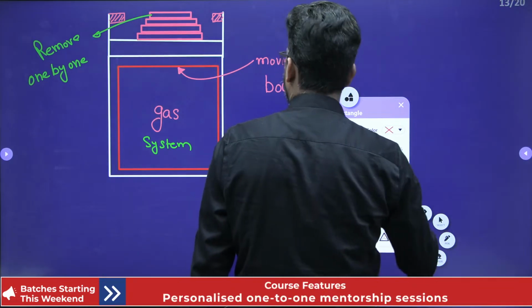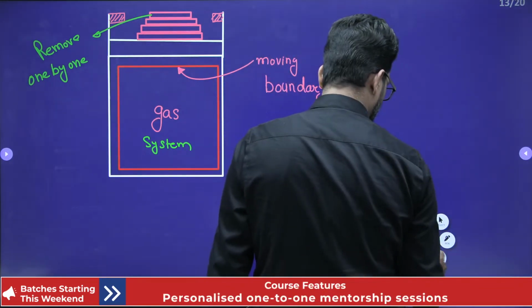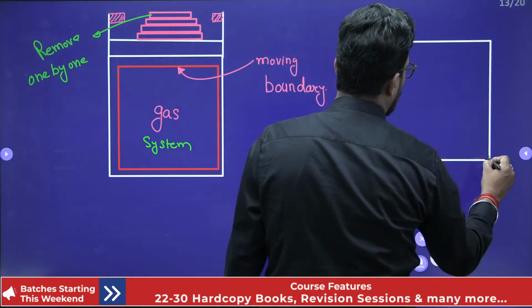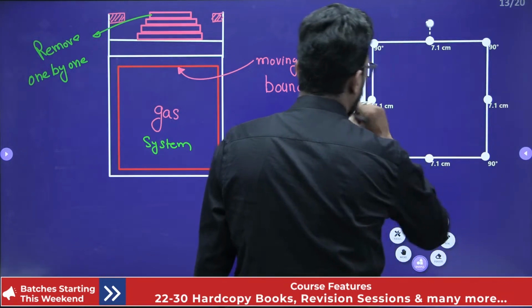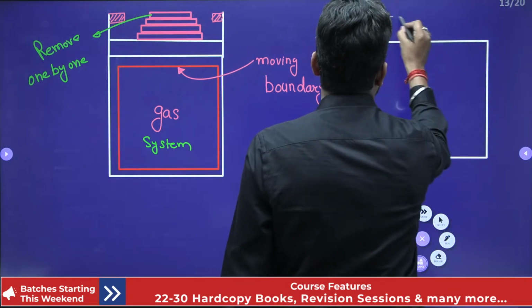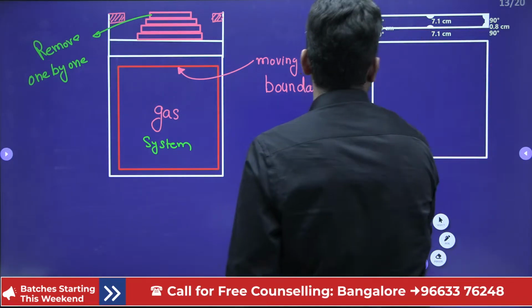If you repeat the activity, this system boundary, and above it this is our piston, okay? You think of it like that, a very simple mechanism.